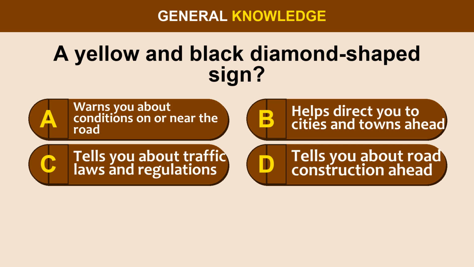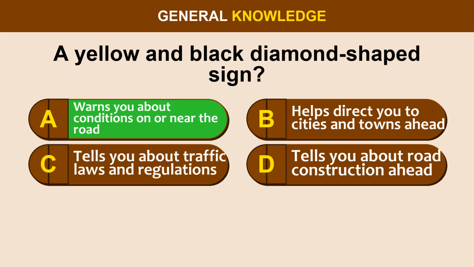Question 31. A yellow and black diamond-shaped sign, option A, warns you about conditions on or near the road. Option B, helps direct you to cities and towns ahead. Option C, tells you about traffic laws and regulations. Option D, tells you about road construction ahead.